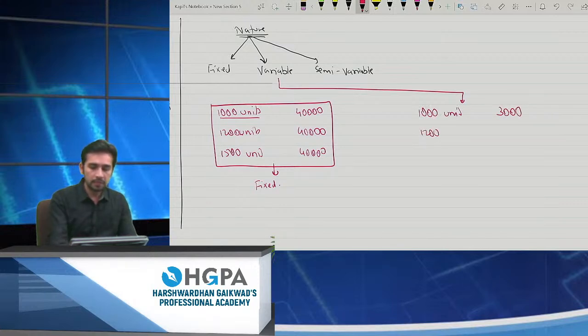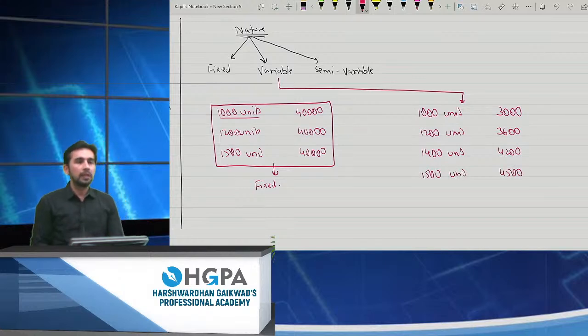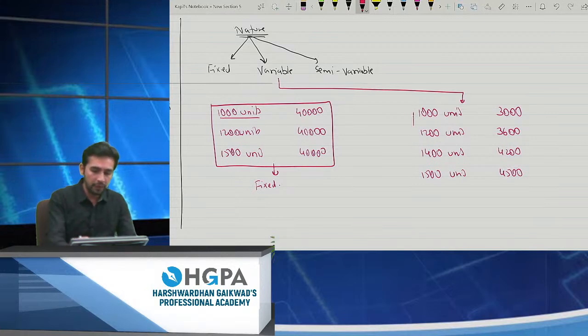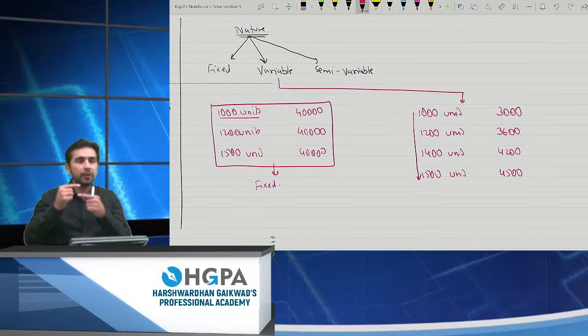1200 units is costing me 3,600 rupees. 1400 units is costing me 4,200, and 1500 units is costing me 4,500. I can clearly see that it is not a fixed expenditure because it is going on increasing with the number of units. If you clearly watch, as the number of units are increasing, my expenditure is also increasing.